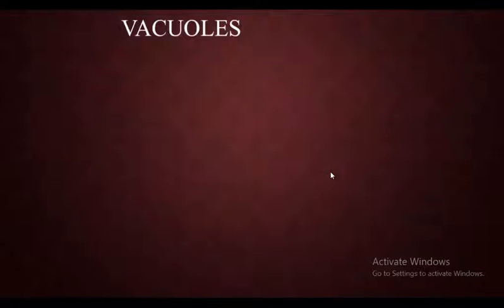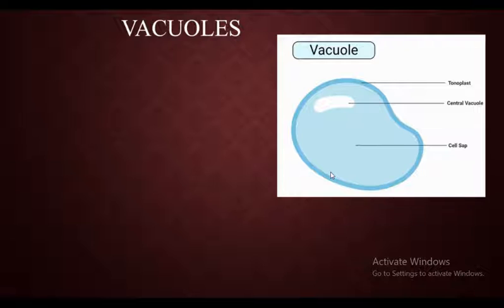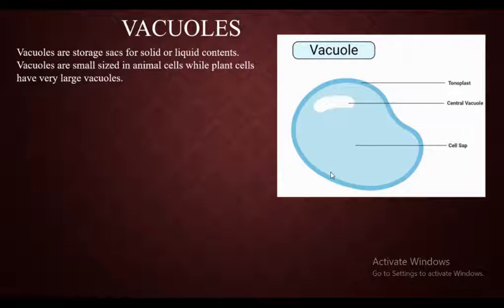Okay. Now next thing is vacuoles. So this is the structure of a vacuole. If you have the textbook, just have a look at the picture. There is an animal cell and plant cell.